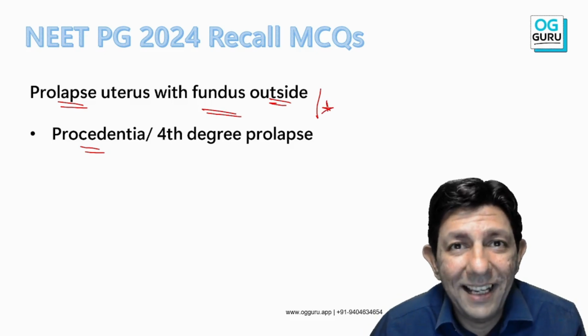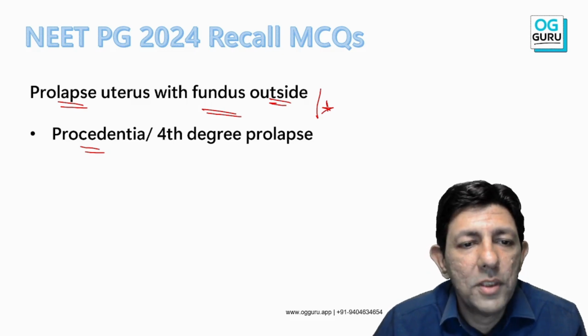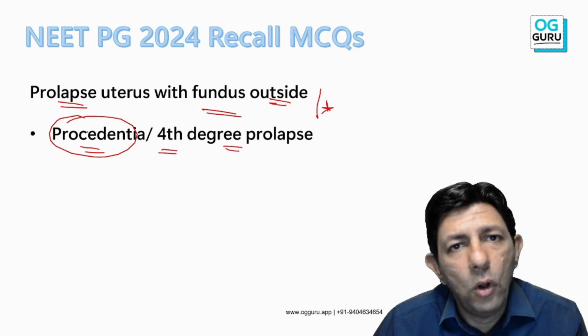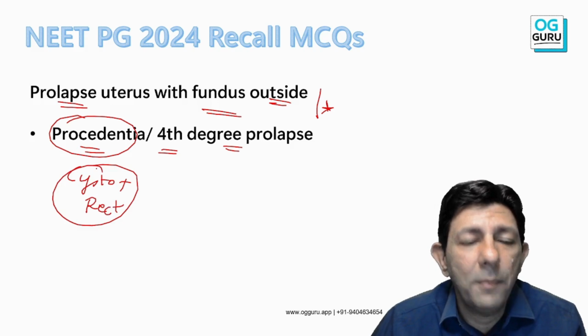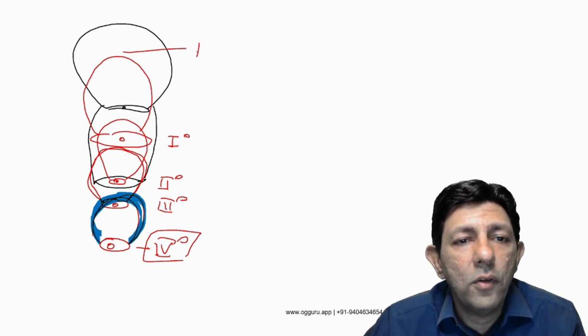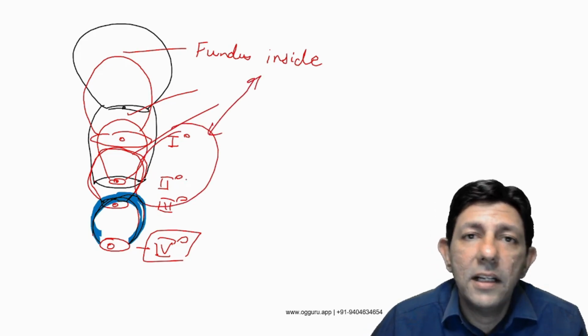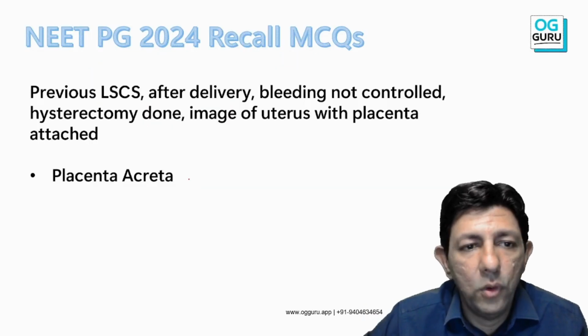Surprisingly, prolapse is a rarely asked topic for NEET PG, but today 2 questions came from prolapse. And I'm sure all of you must have got it correct. So fourth degree prolapse, procidentia, cystocele, rectocele were also generally present along with it. Then you can mark it that's a cystocele, rectocele, but basically procidentia means complete prolapse or a fourth degree prolapse. So remember that here, all of you can see fundus is inside. Here also fundus inside. So in first, second, third degree prolapse, the fundus is still inside the vagina only, and outside the introitus, that is fourth degree prolapse.